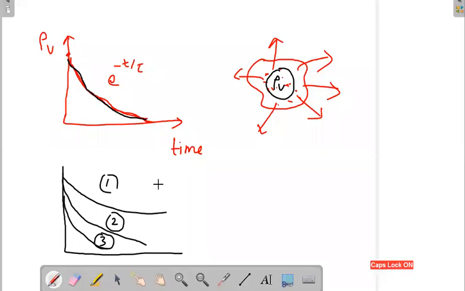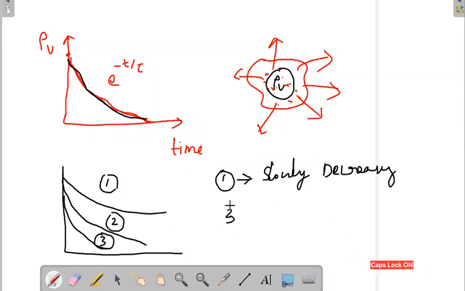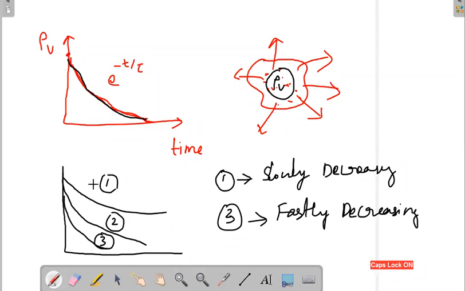In case 1 it is slowly decreasing, whereas in case 3 it is decreasing fast, at a very fast rate. Are you observing that?